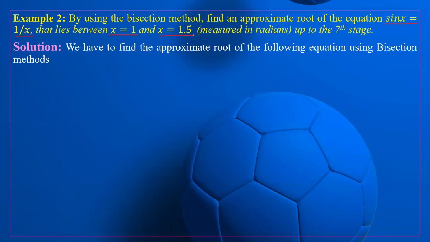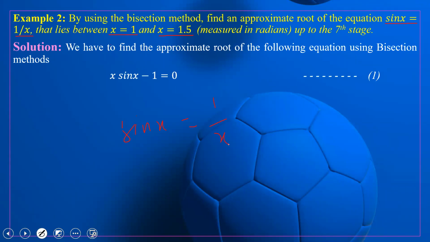So now what do we have to do? In the last example we performed the 12th stage. Now here we only have to perform the 7th stage. So we have to find an approximate root of the following equation using the bisection method. Sin x is equal to 1 upon x.